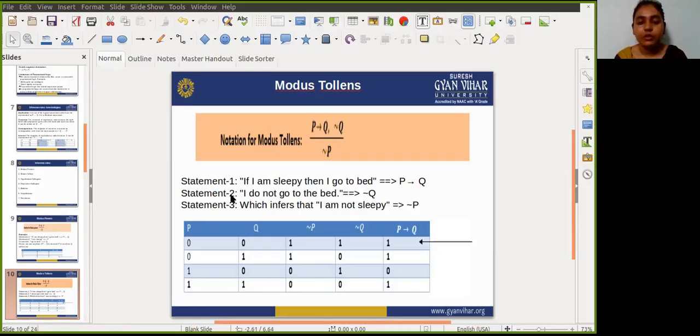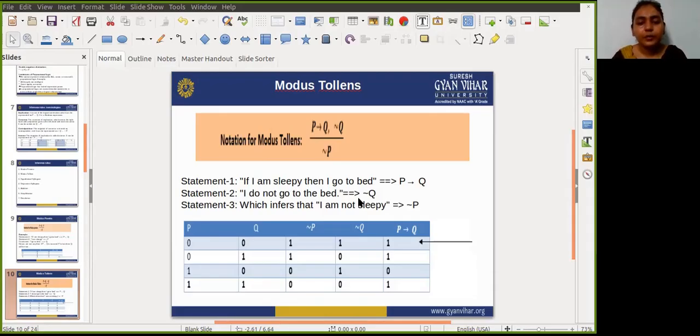Now for the second case, not Q is false and P implies Q is 1, so after applying the conjunction rule, the result is 0, false. So we need not check not P, because the statement only says that if the conjunction of P implies Q and not Q is true, then not P is true. So let it be.